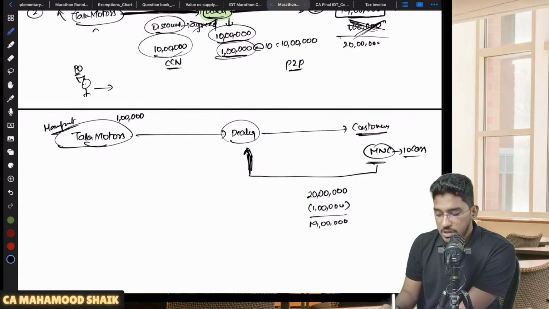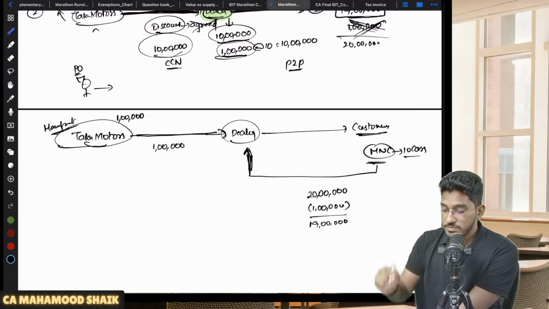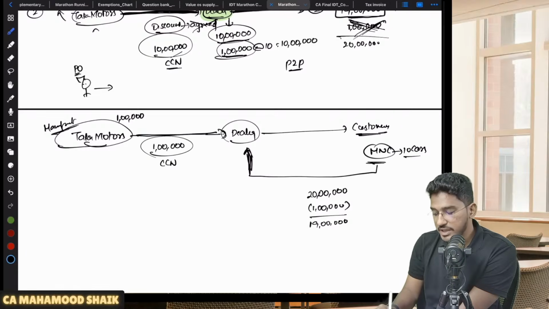Now the manufacturer will say, don't worry. You sell this car at 19 lakh rupees only. That 1 lakh rupees we will give you as discount. Anyhow, you are required to pay us some amount. From that amount we will reduce it. For this they have given a commercial credit note.